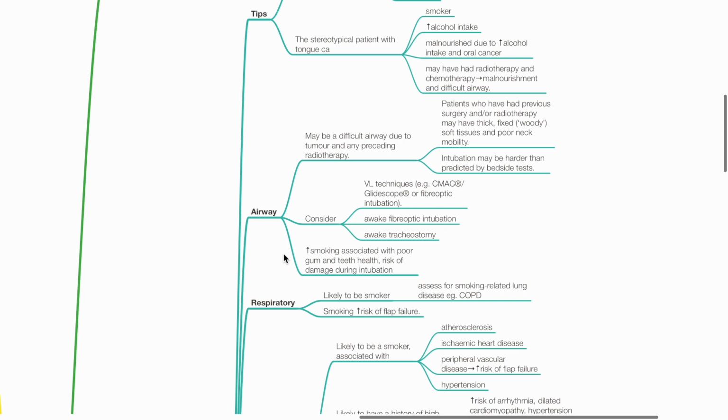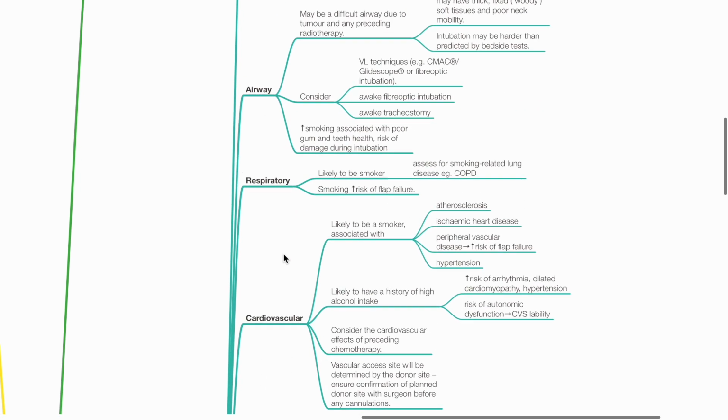Patients who have had previous surgery or radiotherapy may have fixed, thick, soft tissues and poor neck mobility. Intubation may be harder than predicted by bedside tests. Consider video laryngoscopy, awake fiber optic intubation, and awake tracheostomy. Heavy smoking is associated with poor gum health and teeth health. There is risk of dental damage during intubation.